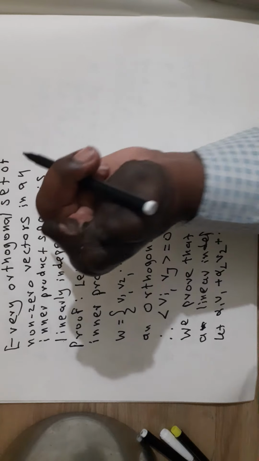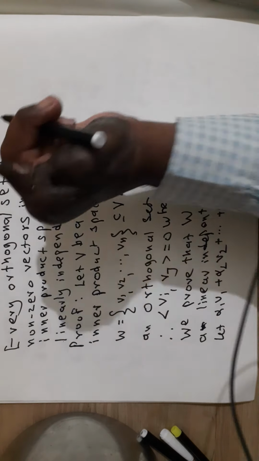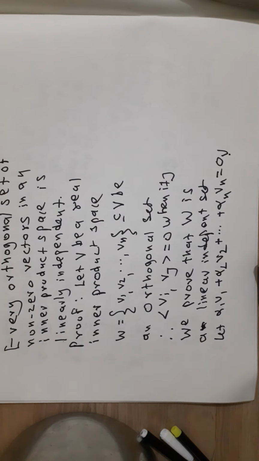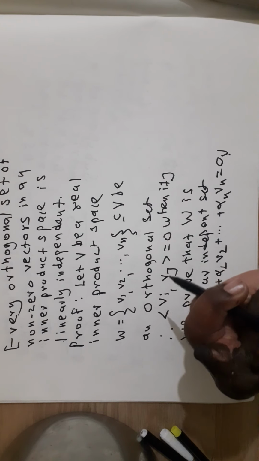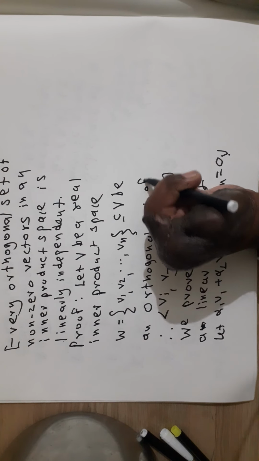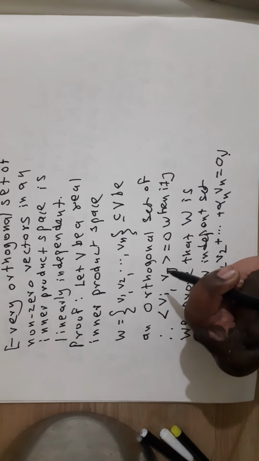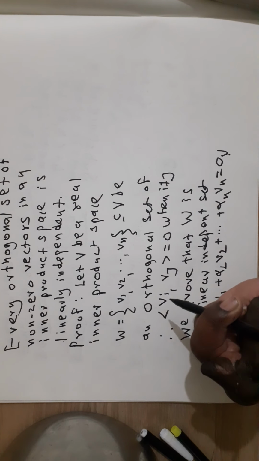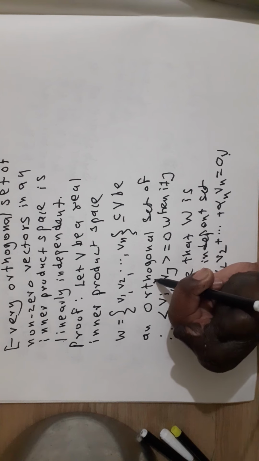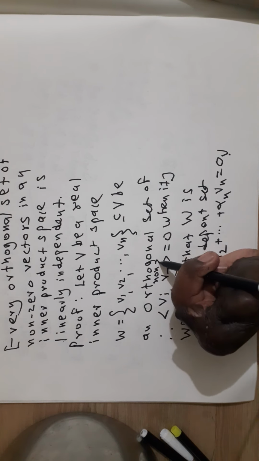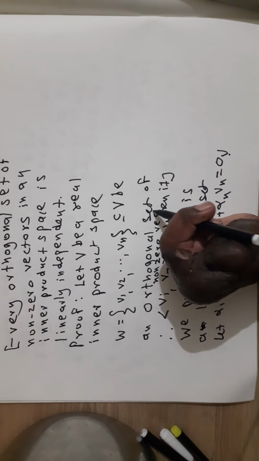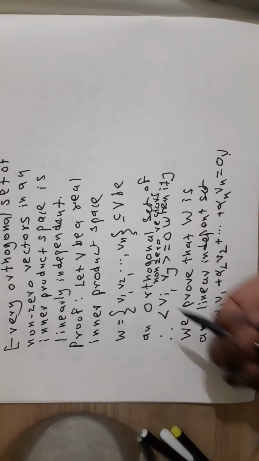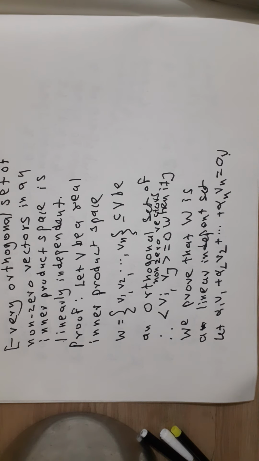Now, since W, v1, v2, vn, is an orthogonal set of non-zero vectors, one of our assumptions is that it is an orthogonal set of non-zero vectors. That is, no vector of W is the zero vector.